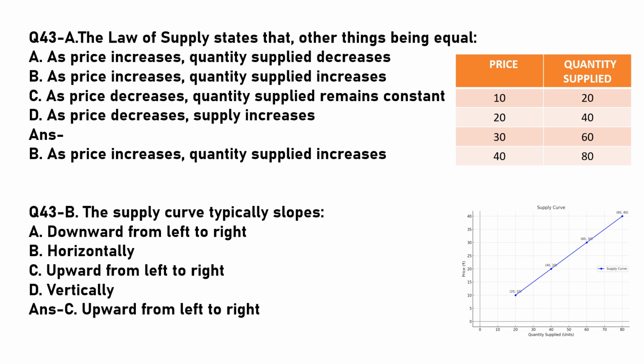Two more MCQs. The law of supply states that, other things being equal, as price increases, quantity supplied increases. The same price schedule as we discussed in the previous question applies: as the price increases, quantity supplied increases. The supply curve typically slopes upward from left to right. The same graph as we discussed previously: this is left, this is right, and the movement is upward.